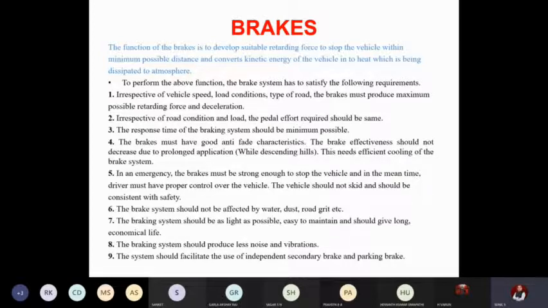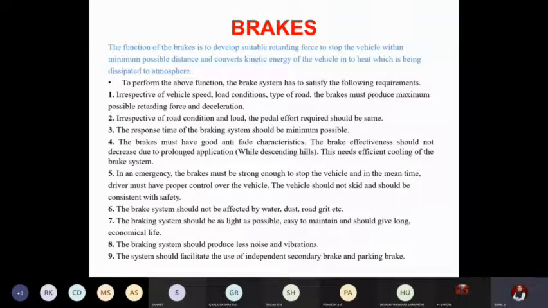The brake must have good anti-fade characteristics. What do you mean by anti-fading? The brake effectiveness should not decrease due to prolonged application. You are driving for 300 or 400 kilometers continuously, non-stop. After a certain period of time, the brake drum definitely gets heated up because there will be frequent braking. Even though the brake drum is heated up, its efficiency should not decrease. There should be some efficient cooling mechanism. On a long drive, if the brake suddenly becomes weaker, you have to stop the vehicle for half an hour or 45 minutes, let the drum cool, and then start again, if it does not have good anti-fade characteristics. That should not be there.